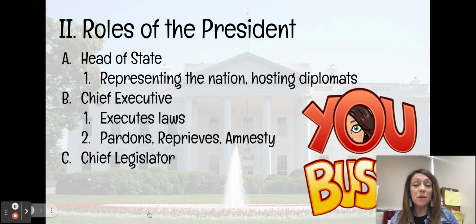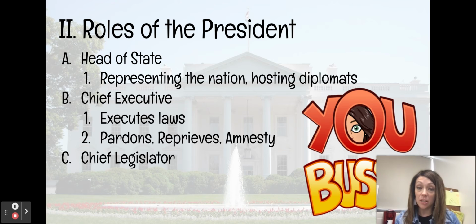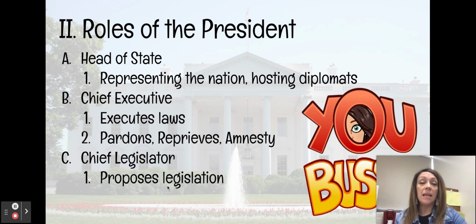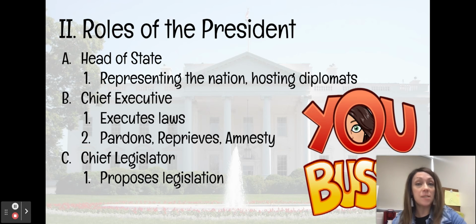The president also is responsible for being the chief legislator. Now, the legislative branch, Congress, makes laws, but the president also has a responsibility in that process. So most of the time, his big responsibility here is to propose legislation. So to propose means to, hey, I got an idea for this. I think we need to do this. And legislation is another word for law. So he proposes or he gives ideas for laws that Congress should create.